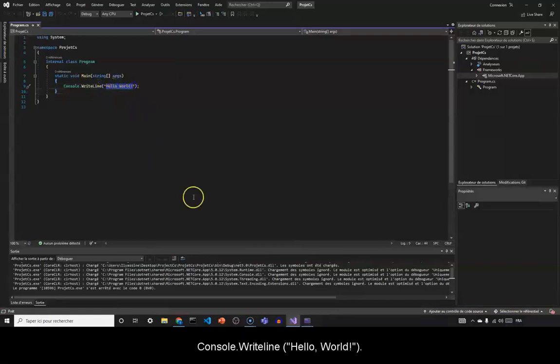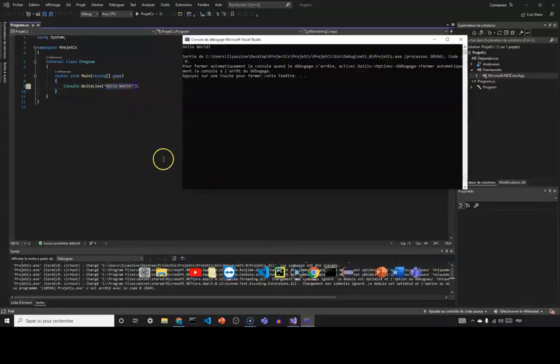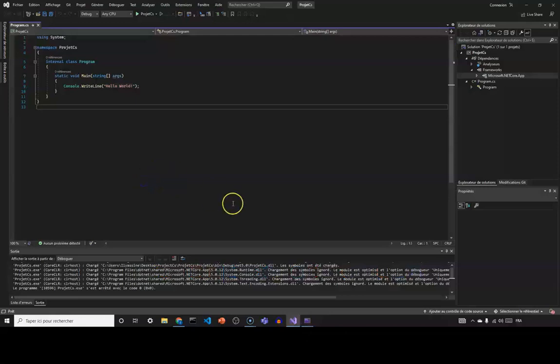In our program, we have the line Console.WriteLine. Console.WriteLine is what we call a function. It will allow us to display things on the screen that we pass as parameters. And here, we display the characters that we put in quotation marks. That's why, when the program is launched, the output window displays Hello World.